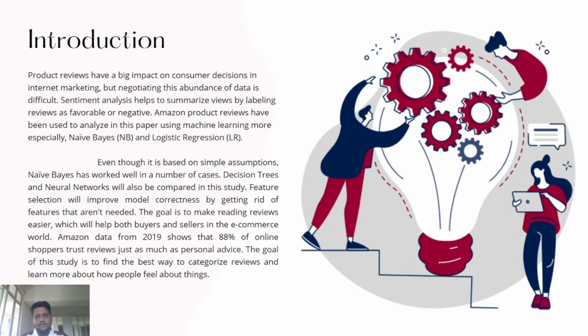We have done the research using the algorithms of naive-bayes and logistic regression. Even though it is based on simple assumption, naive-bayes has worked well in a number of cases. Decision trees and neural network have also been compared in the literature review part of the study. Feature selection will improve model correctness by getting rid of the features which are not needed.